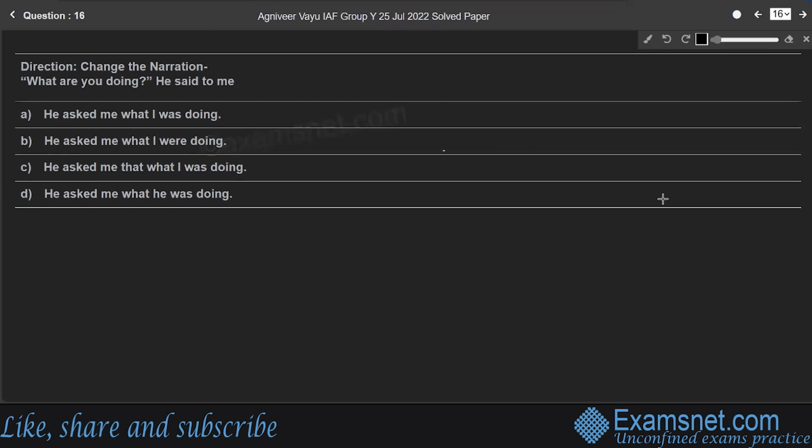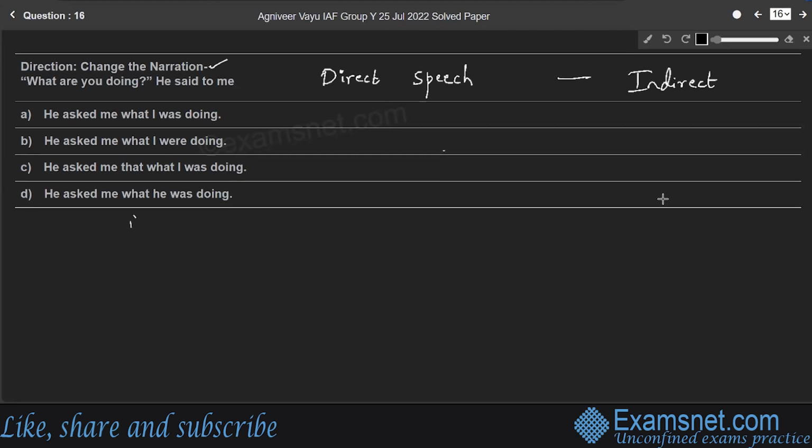Question 16. Change the narration. What are you doing? He said to me. Students, the given sentence is in direct speech. Right? Change the narration means we need to change the speech here. So from direct to indirect. If the sentence is given in indirect, you need to change that to direct speech. Right? So while changing the narration, we need to follow some rules.